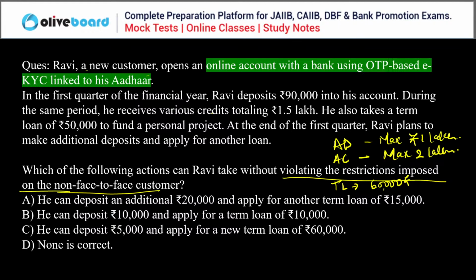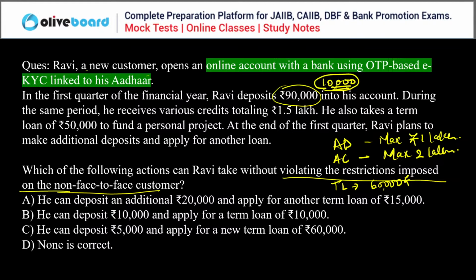So, in the first quarter, Ravi deposited 90,000 into the bank account. That means the additional limit now is only 10,000, because you cannot have a deposit of more than 1 lakh in your bank account if you are an e-KYC linked customer.